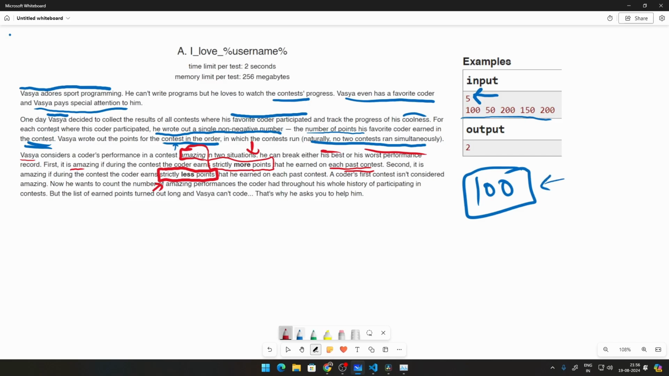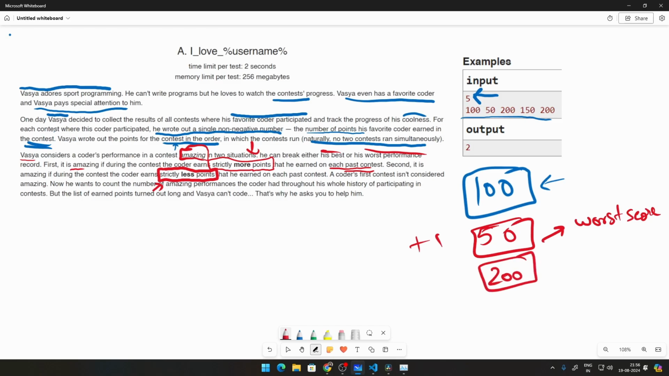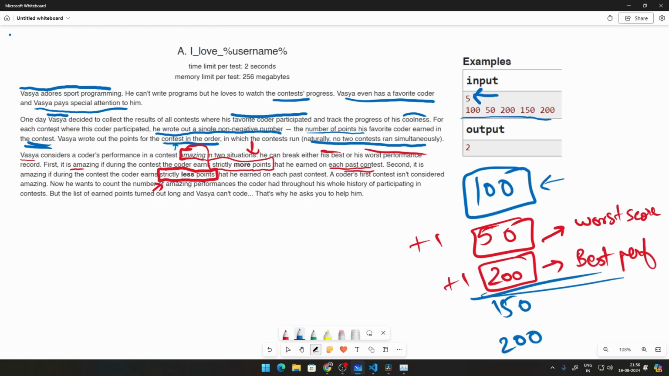Next he has 50. Now, 50 becomes his worst score, so this is an amazing performance, plus one. Then he scores a 200. 200 is greater than 100, so that becomes his best performance, so that becomes another plus one. Then we have 150. 150 is not his best nor his worst, so nothing we're doing there. And then we have 200, but 200 is already there. He has not beaten 200, so totally the number of amazing performances is 2.